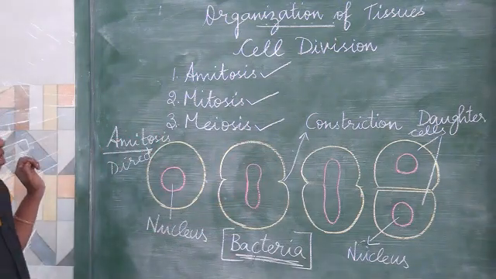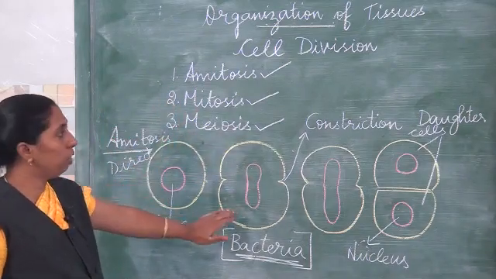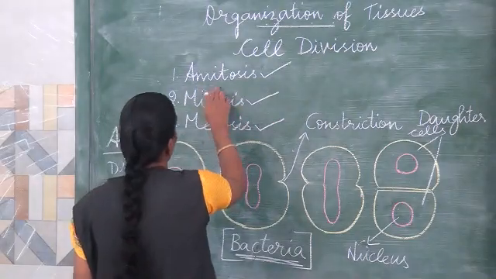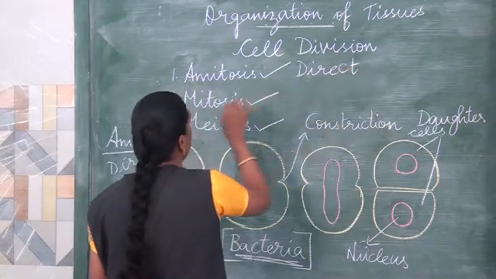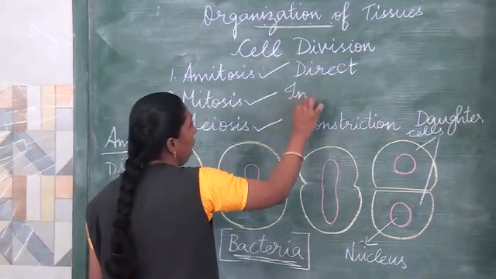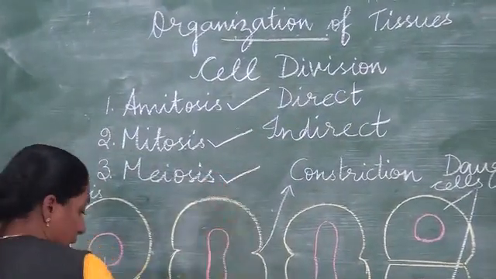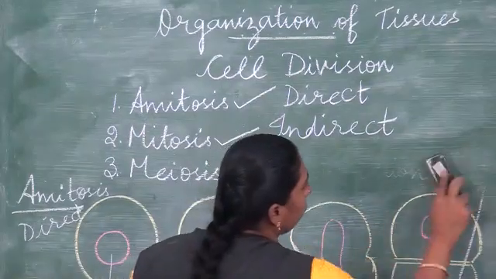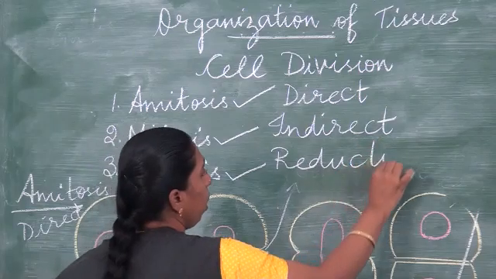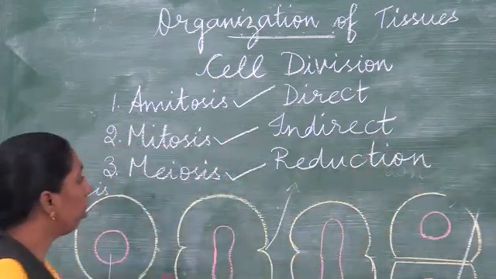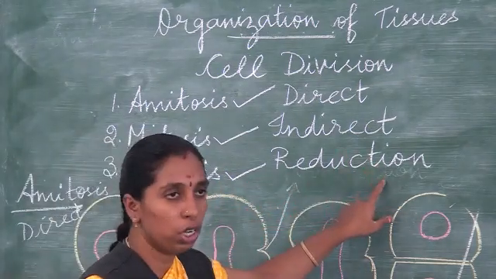This meiosis cell division is also called reduction division. Amitosis is also called direct cell division, mitosis is called indirect cell division, and meiosis is called reduction cell division. The third type of cell division is meiosis, called reduction cell division.